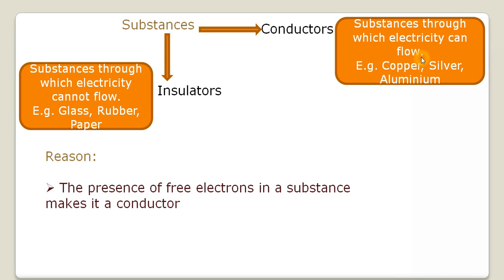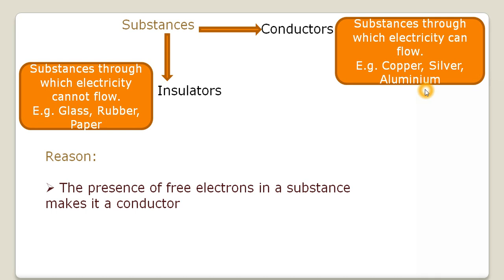As you know, all the metals like copper, silver, aluminium are conductors. In fact, the metal alloys like nichrome, manganese, which we use for making heating elements of electrical appliances, are also conductors. But yes, their electrical conductivity is less than that of pure metals. Carbon is a non-metal, but in the form of graphite, it is also a conductor and allows electricity to flow through it. The human body is also a good conductor.